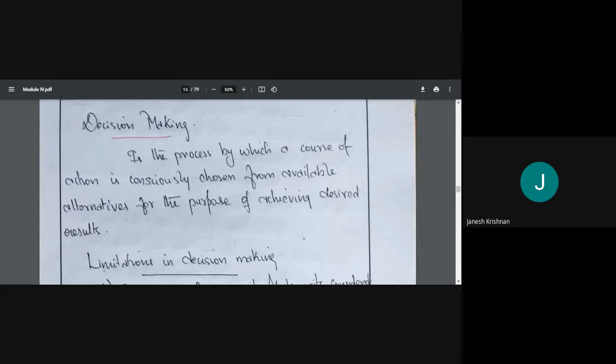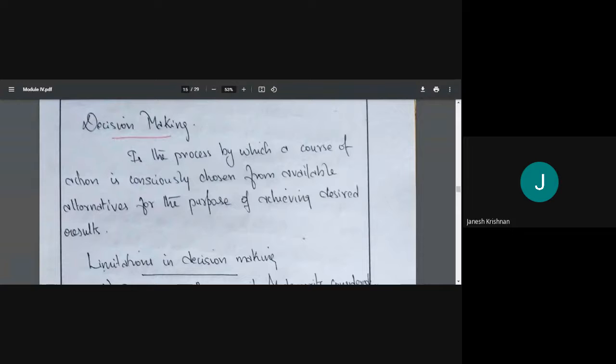Moving on to decision making. Decision making is the process by which a course of action is consciously chosen from available alternatives for the purpose of achieving a desired result.